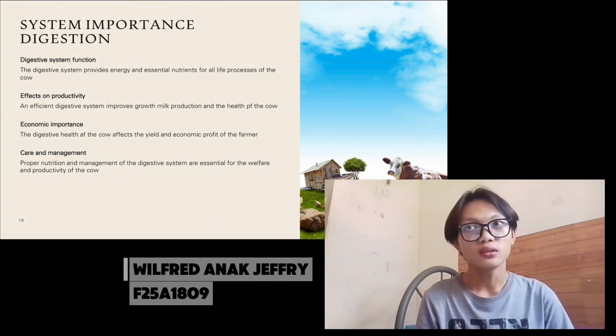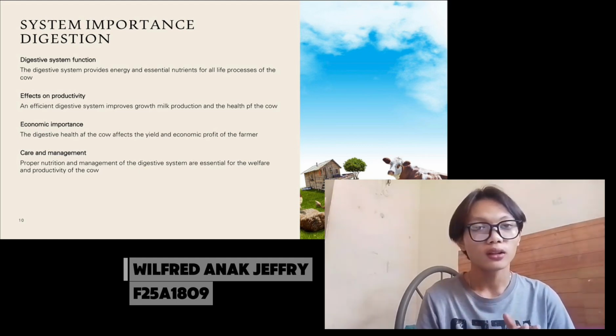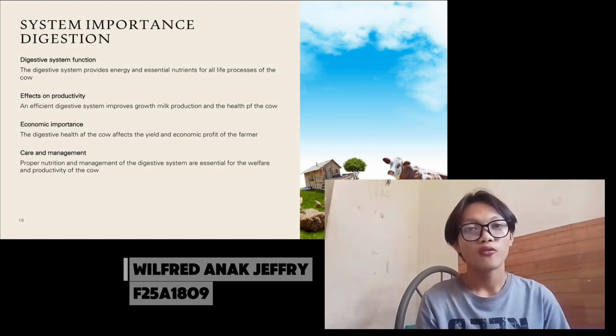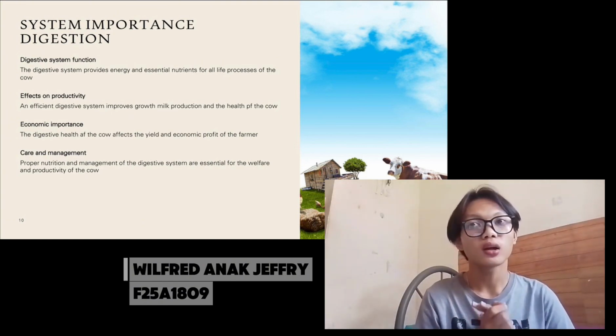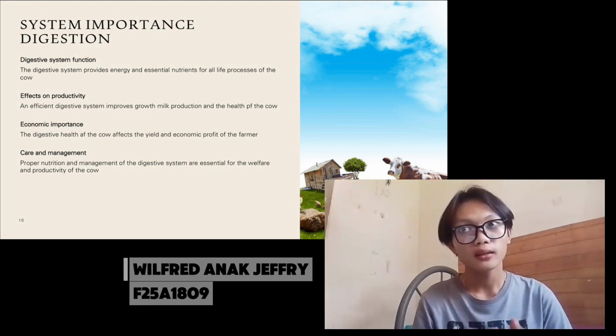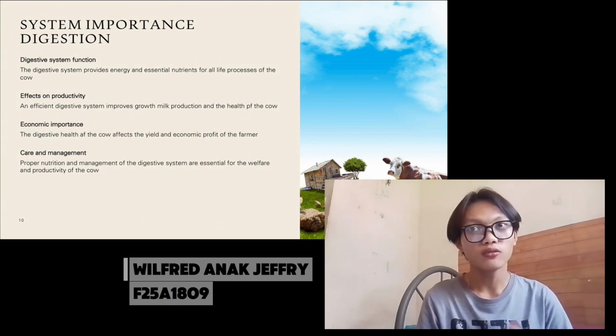An efficient digestive system improves growth, milk production, and the health of the cow. For the explanation, the condition of the digestive system directly affects the cow's productivity. Okay. For point number 3 is economic importance. The digestive health of the cow affects the yield and economic profit of the farmer. This point is very important for farmers and the agriculture industry. As we know, farmers raise cows to earn income either by selling milk, meat, or selling the animals themselves.